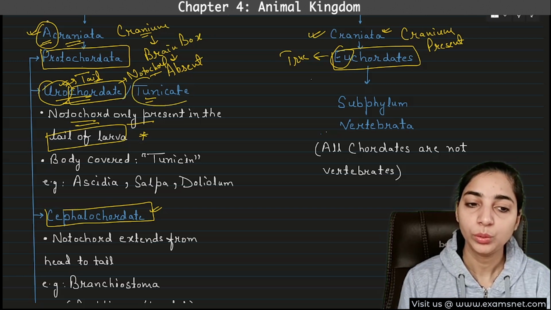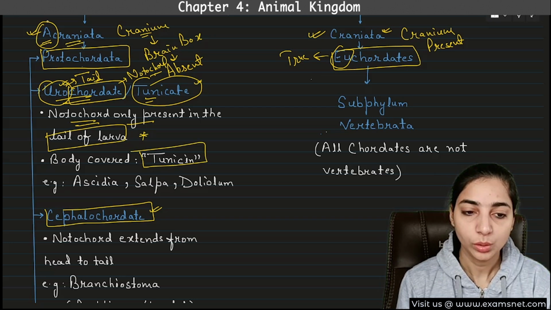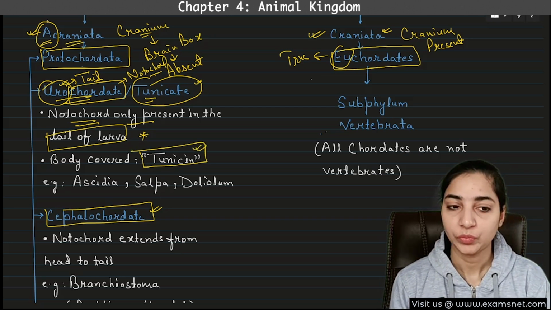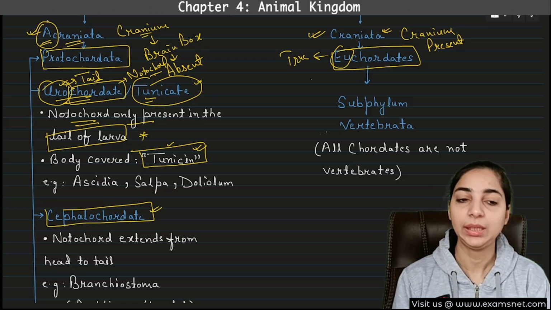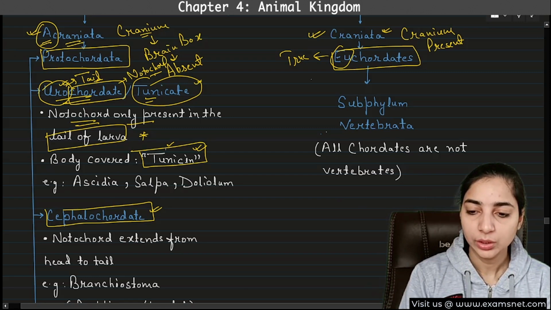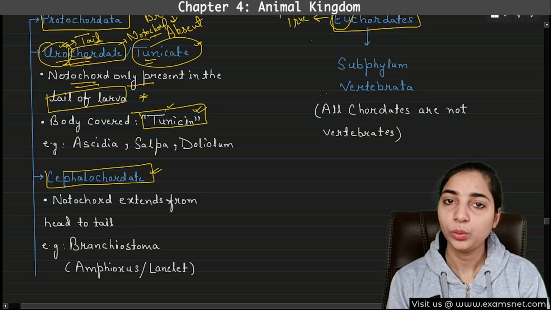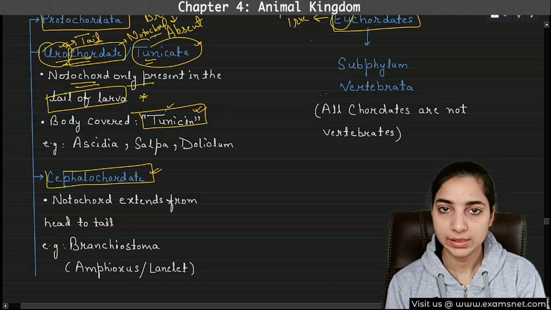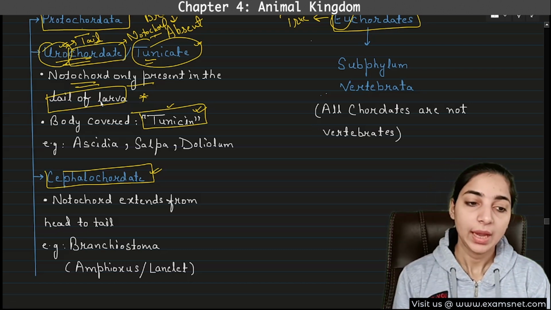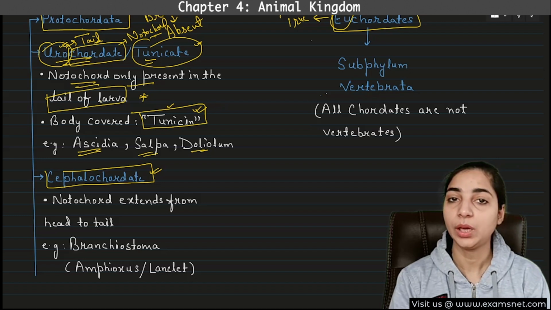Now, why is it also known as tunicate? Because of the presence of tunicin. Their body is covered by a sheet that is made up of tunicin, so they are also known as tunicates. This was all about the urochordate. The main characteristic is that they have the notochord only in the tail of the larva. And since their body is covered by tunicin, these are also known as tunicata. The examples are Ascidia, Salpa, and Doliolum. These are the examples of the protochordates.